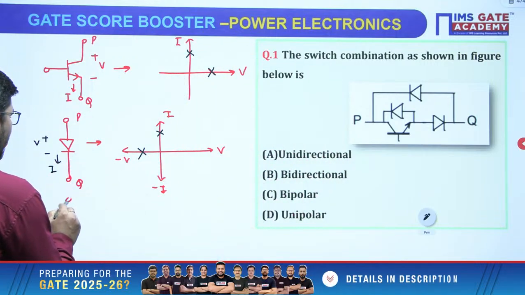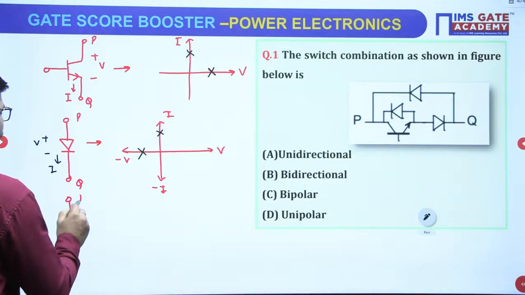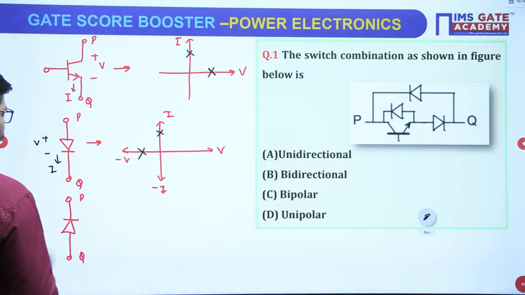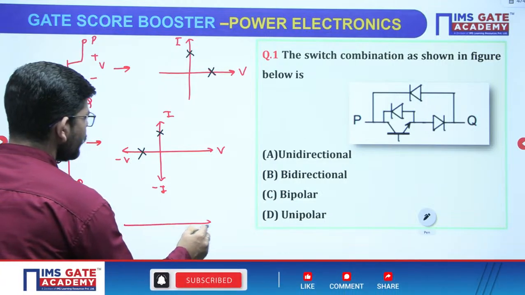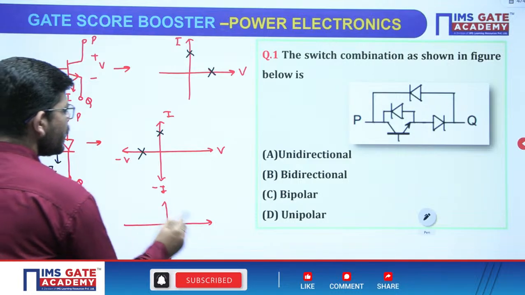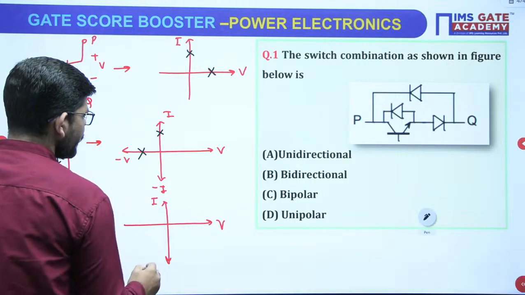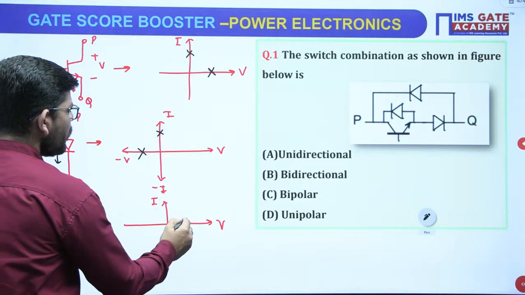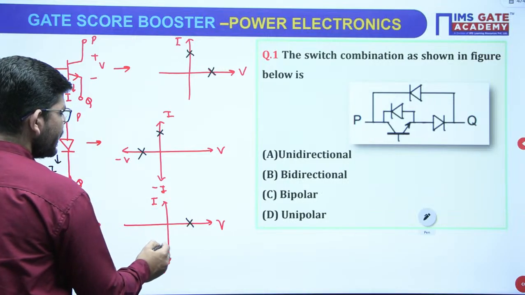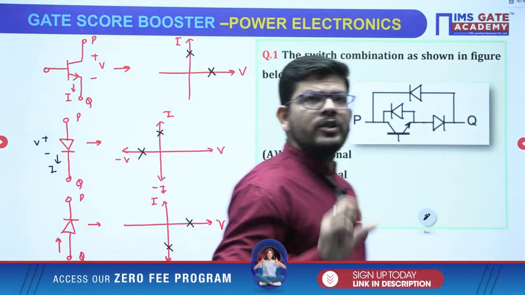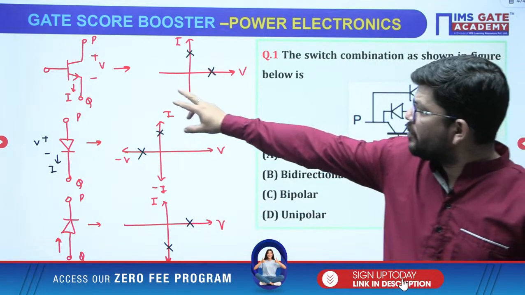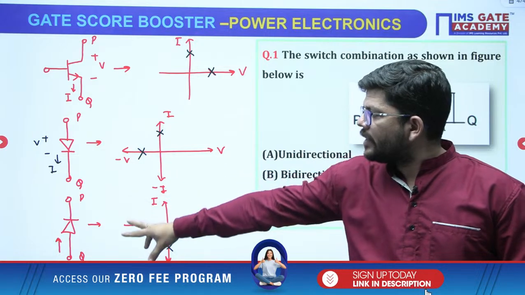If suppose the diode is connected like this between these terminals, then it will carry current in this direction. Then what will the switch realization of this kind of diode be? It will be able to block positive voltage, and when it is carrying current, it will carry current in the negative direction. So we know the individual switch realization of the BJT, the diode connected in this way, and the diode connected in this way.